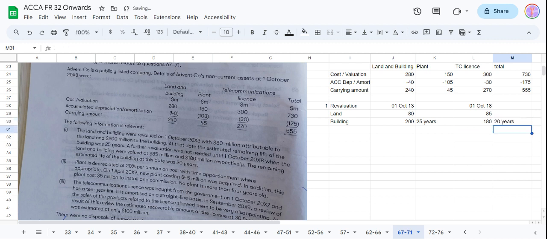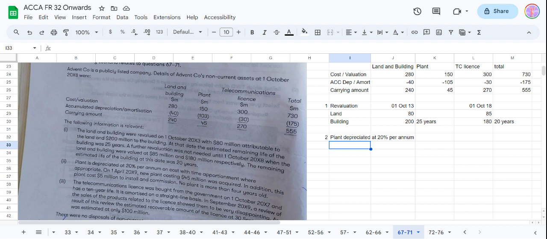In the second pointer, what they are saying is plant is depreciated at 20% per annum on cost with time apportionment where appropriate. What does that mean?